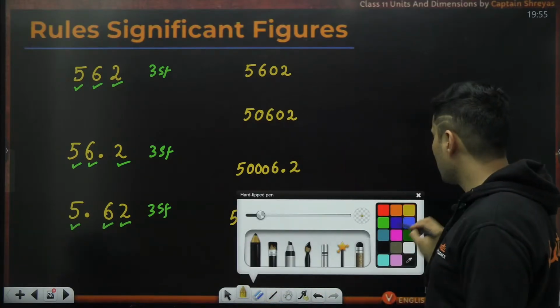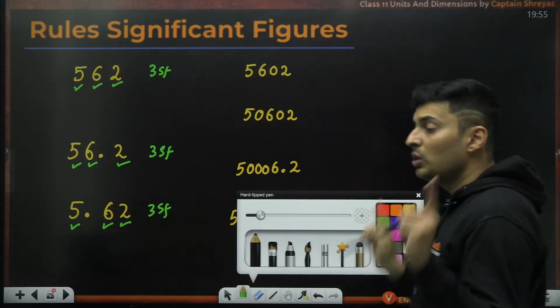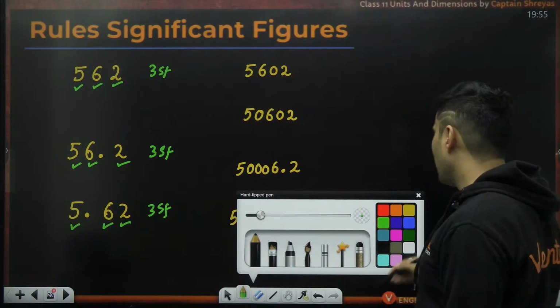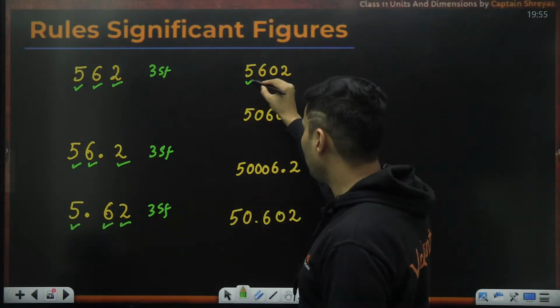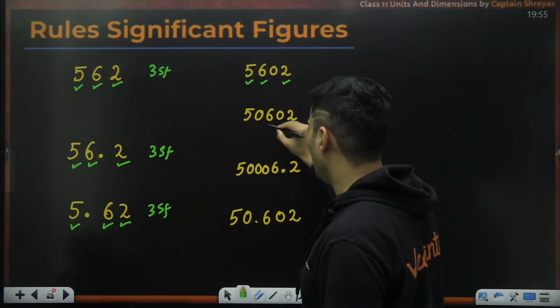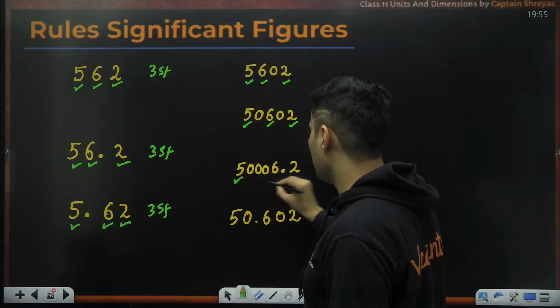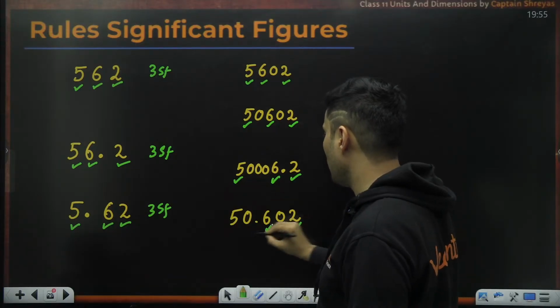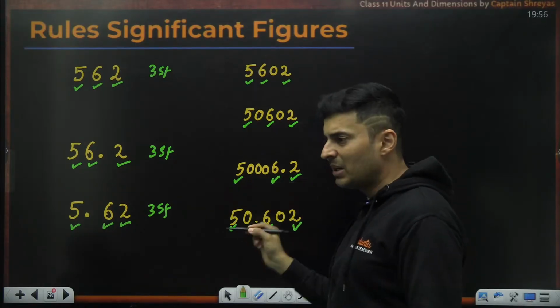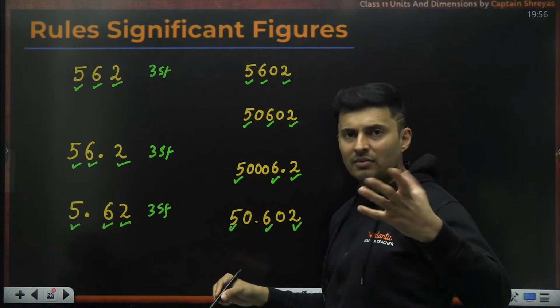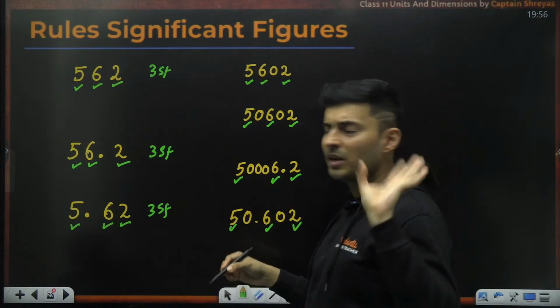In every case, all the zeros which are between two significants will automatically become significant. Let's mark all the non-zeros first. Non-zero, non-zero, non-zero, non-zero, non-zero, non-zero. Anything which is between non-zeros, which is significant, will automatically become significant.